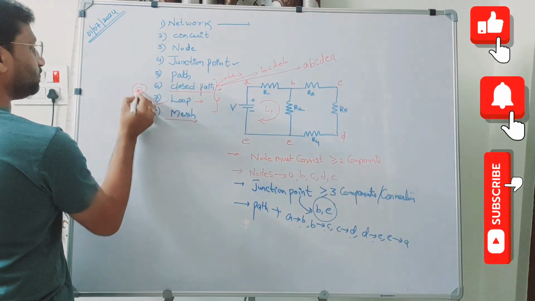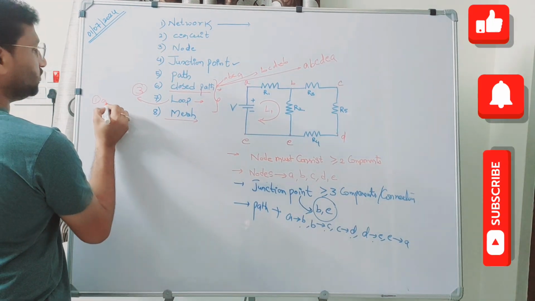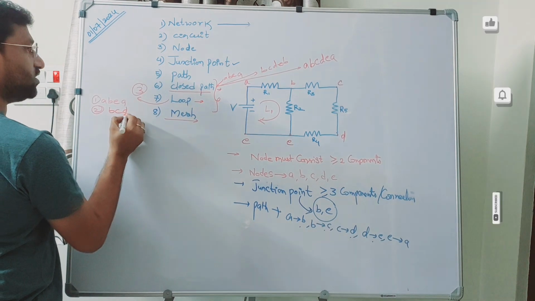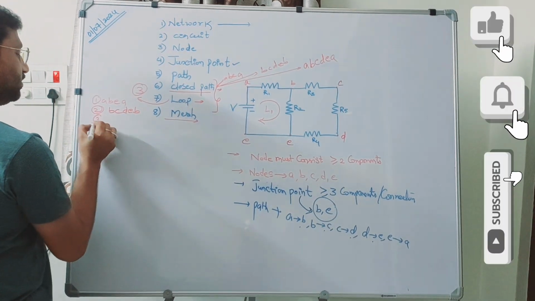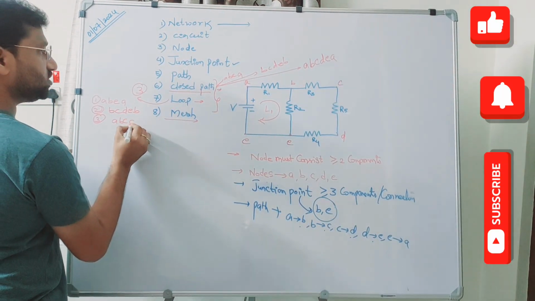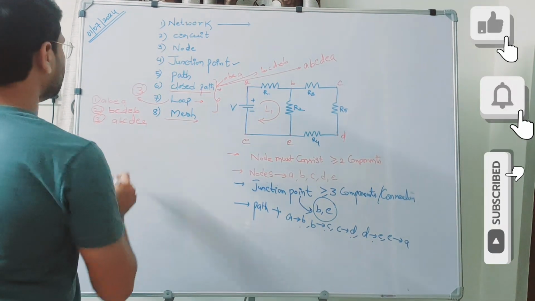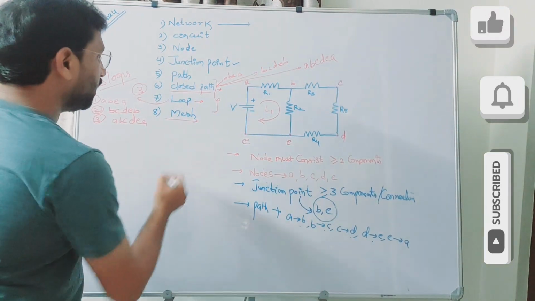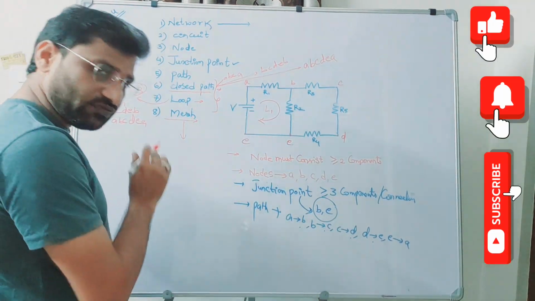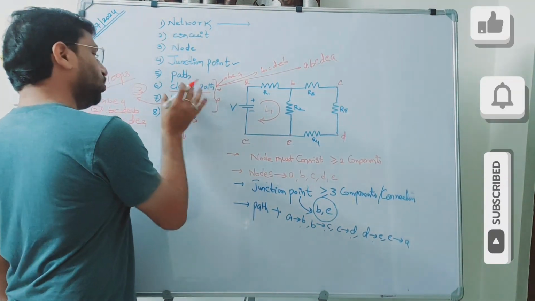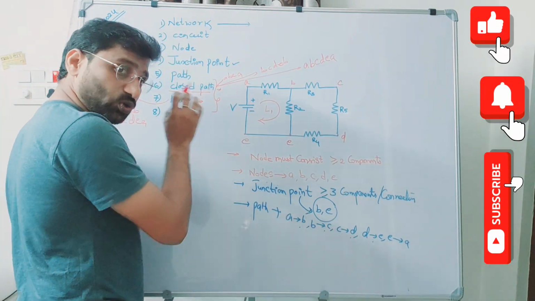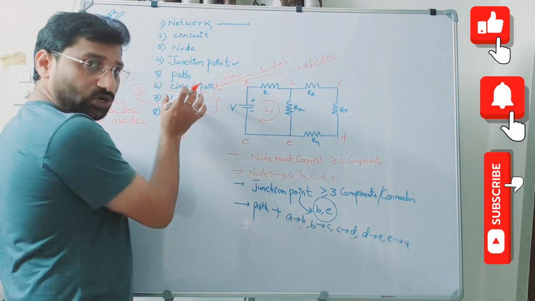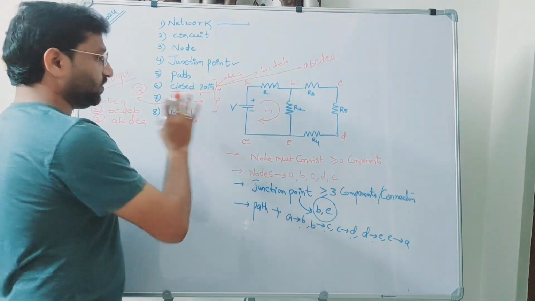There are three loops. First one, A, B, E, A. Second one, B, C, D, E, B. Third one, A, B, C, D, E, A. So these are the three loops. Now when it comes to mesh, it is also very simple. Mesh is a loop which cannot be divided further.